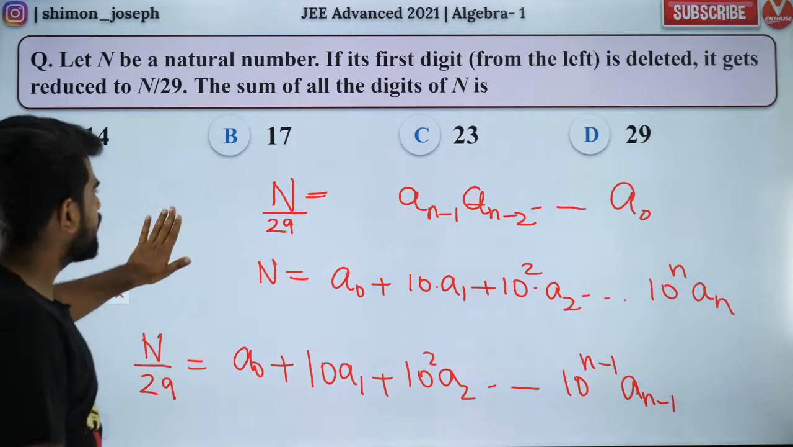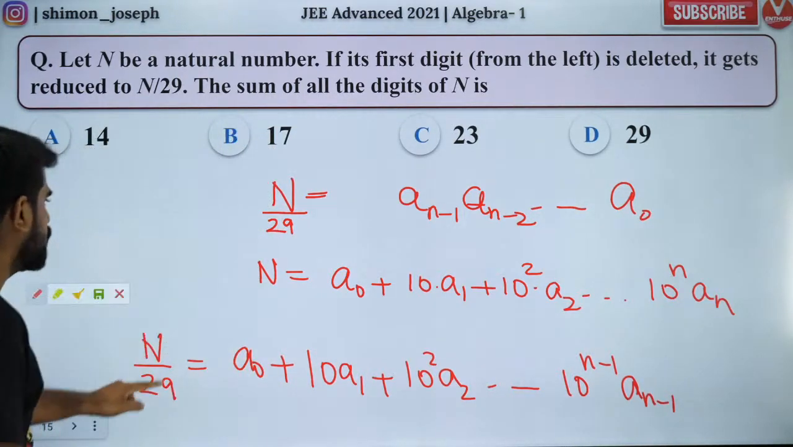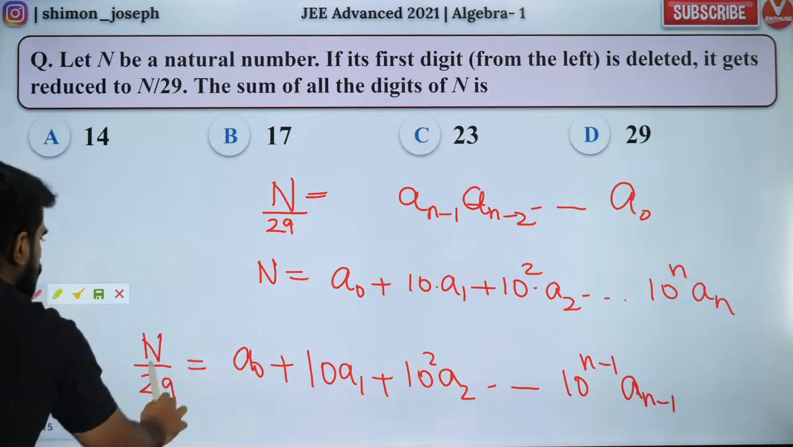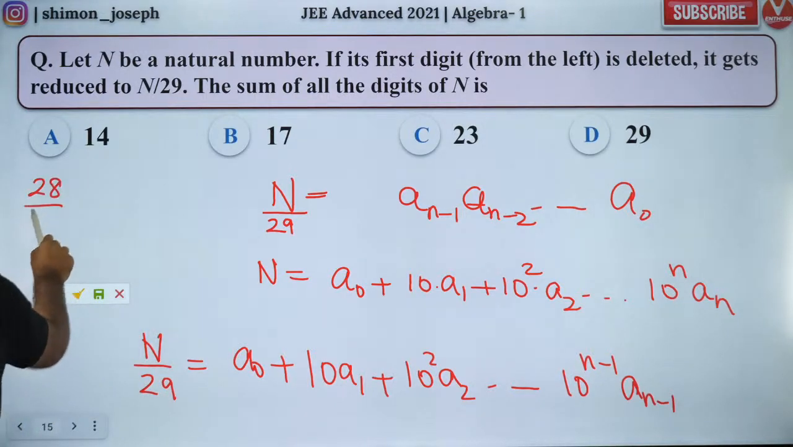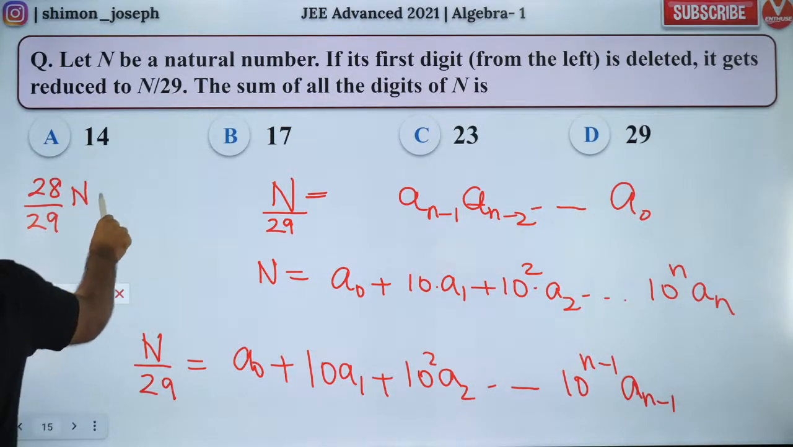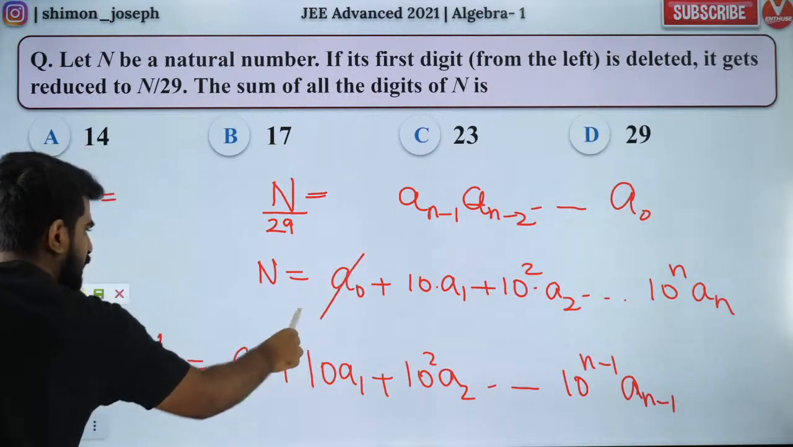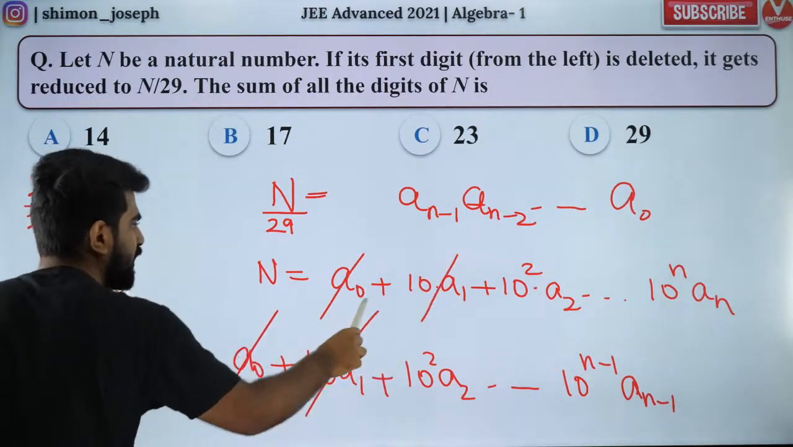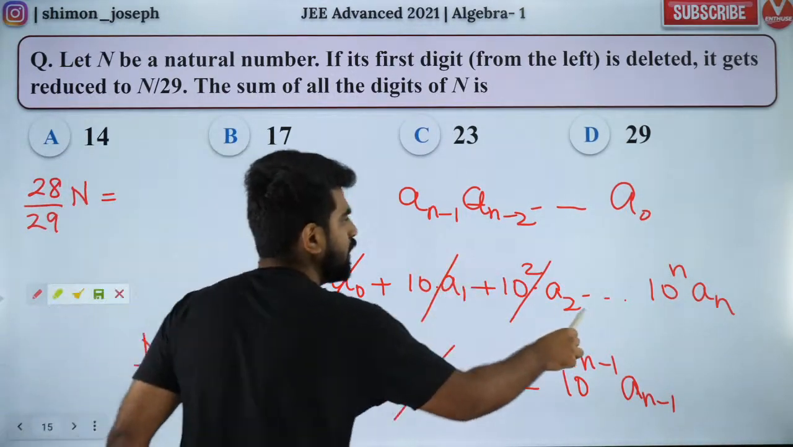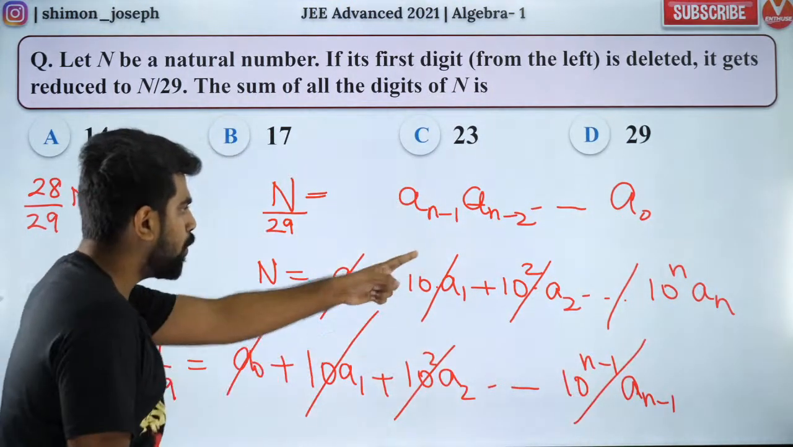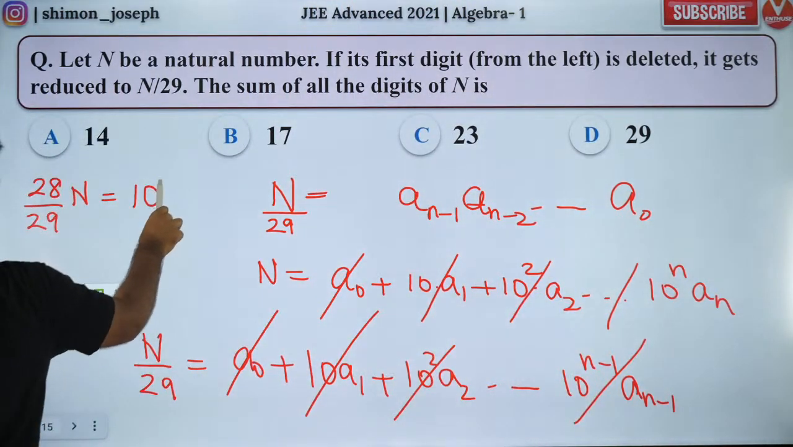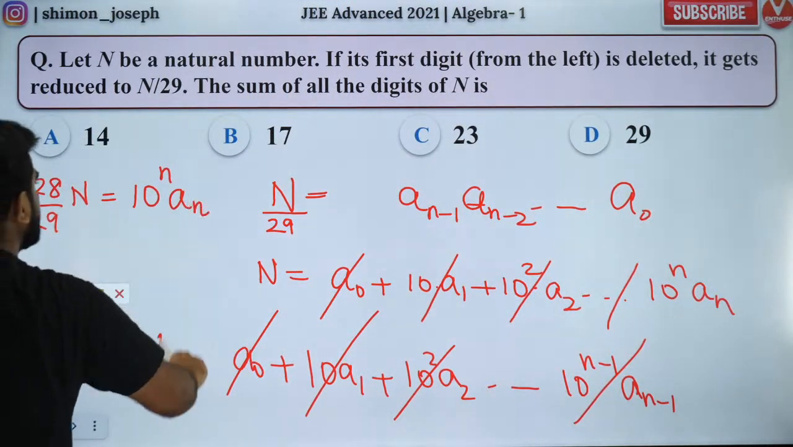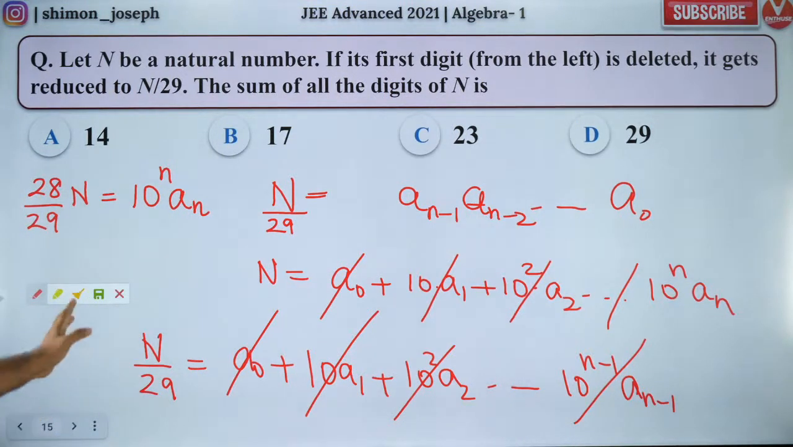Okay. So guys, can I say if I subtract these two? Let's subtract these two. If I subtract, I'll get 28n by 29n. If I subtract these two, a0 cancels, 10a1 cancels, 10 square a2 cancels. This term and this term cancel. So what I'm left with is 10 to the power n an. Beautiful. I have something beautiful over here.